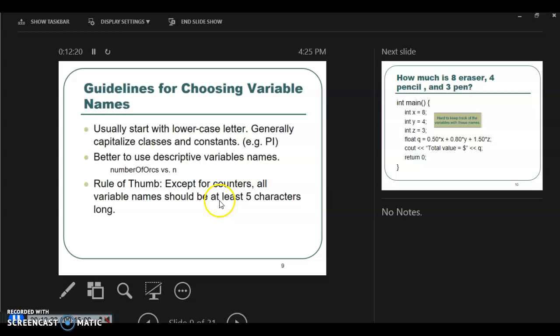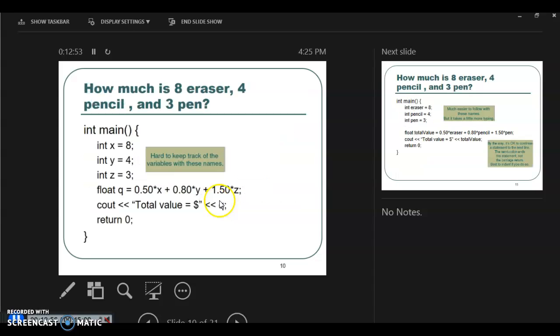Right? So the guidelines for choosing variable names: they still usually start with a lowercase letter. Here I give you freedom. I won't really restrict you to anything. Right? It's better to use descriptive variable names, like number of forms, versus using n. So use a variable which is indicative of what you're trying to do. Except for counters, all variable names should be at least 5 characters long. So this is good practice, right? Not really, you won't be assessed and told this is bad or anything. You won't get minus marks or anything, but it's good practice.